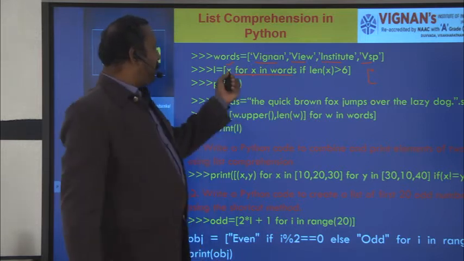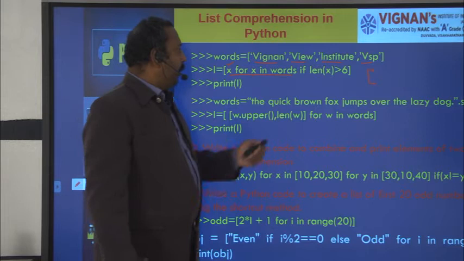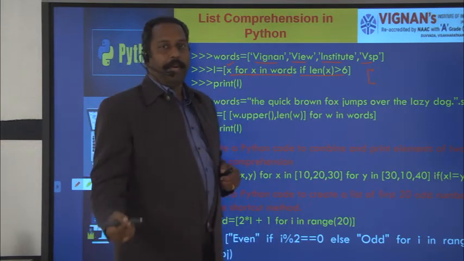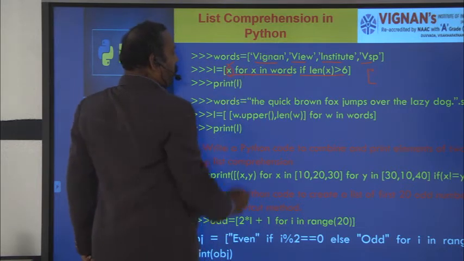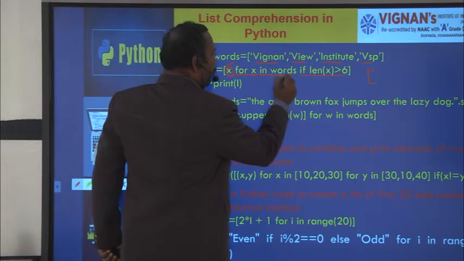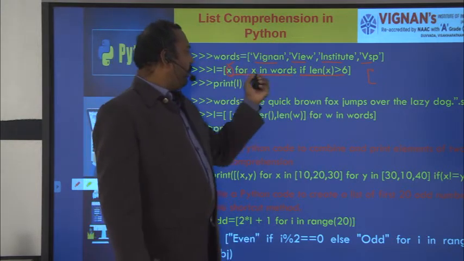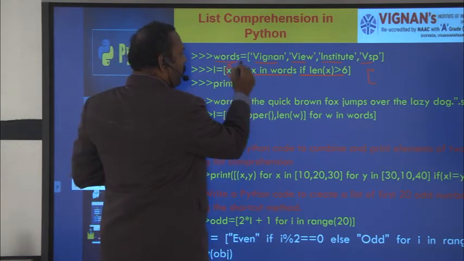The output expression is x. For x in words is the iteration part, and if length is greater than 6 is the condition part, or predicate. This is the output expression, this is the iteration part, this is the predicate part. So three parts. So here you see, for x in words, it will take the first element that is there in the words.